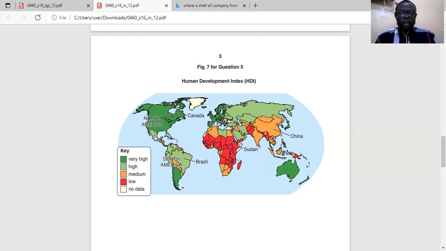While in South America, there are fewer, only Argentina is very high. Another point is that South America has more high development than North America, like Brazil, Colombia, Venezuela, about 4 other countries with Brazil are high, not very high.